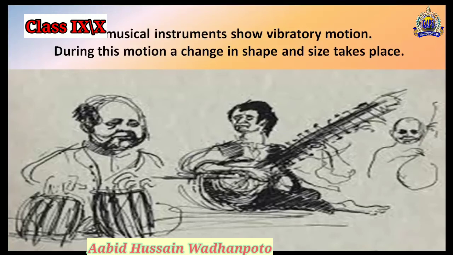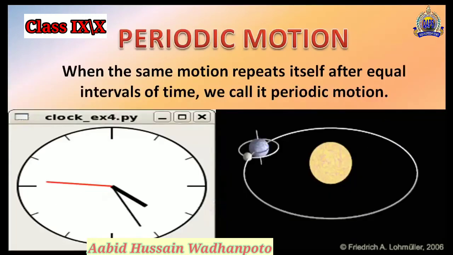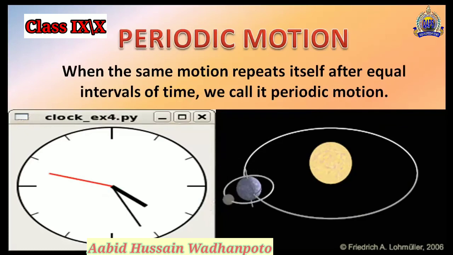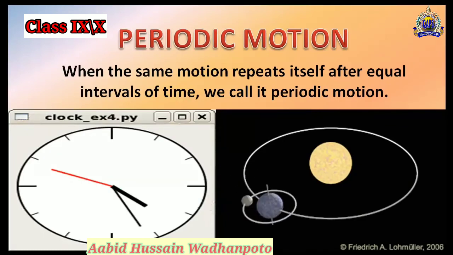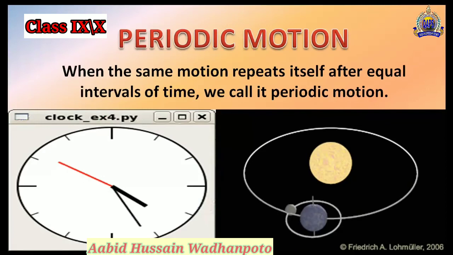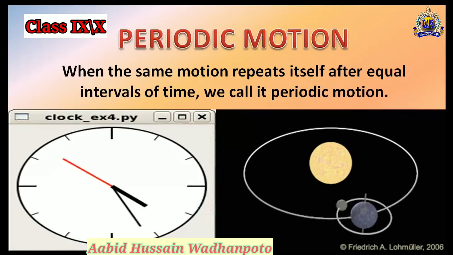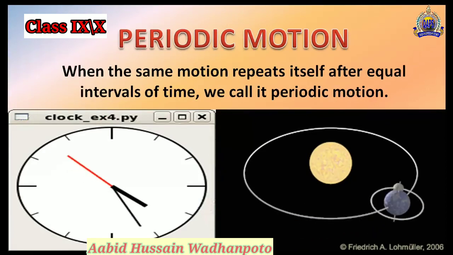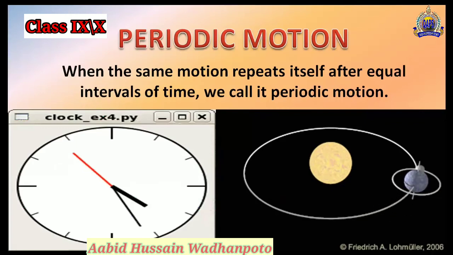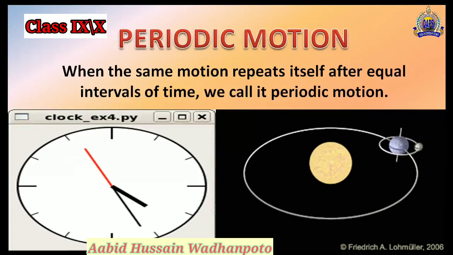Not only this, the wall clock, the motion of the earth and the motion of the moon are all related to the periodic motion, the oscillatory motion and the vibratory motion. So this was all about the motions and the types of motions.